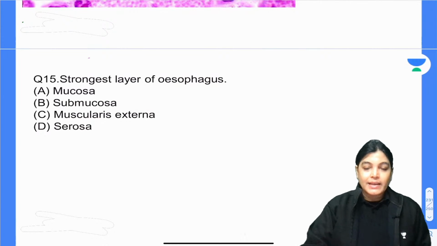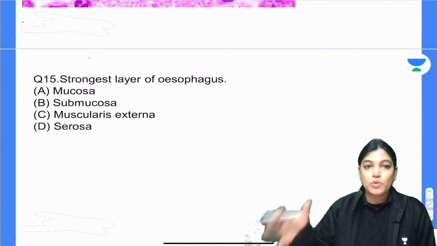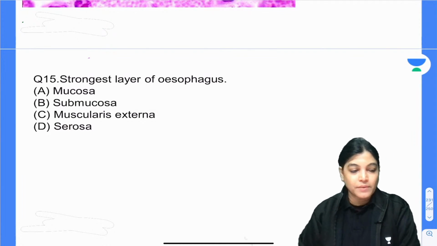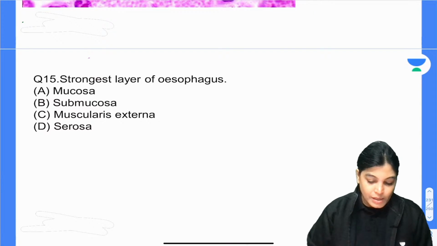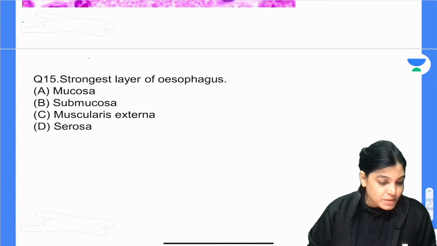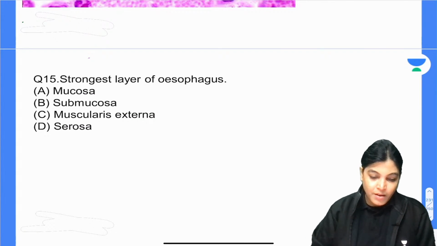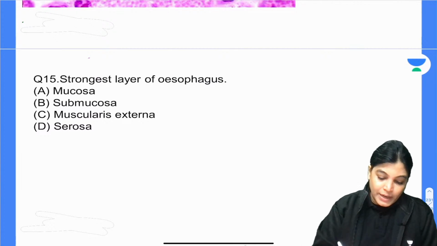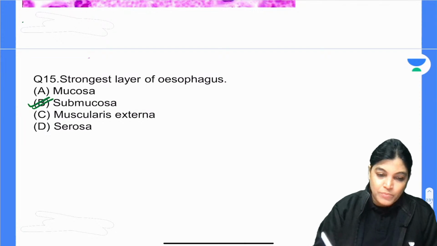According to you, which is the correct answer? Strongest layer of esophagus: mucosa, submucosa, muscularis externa or serosa? So I got an answer from Chauhan. What about others? Okay, Sri Rangraj, mucosa. Okay, so let me explain. Actually, the correct answer is submucosa.